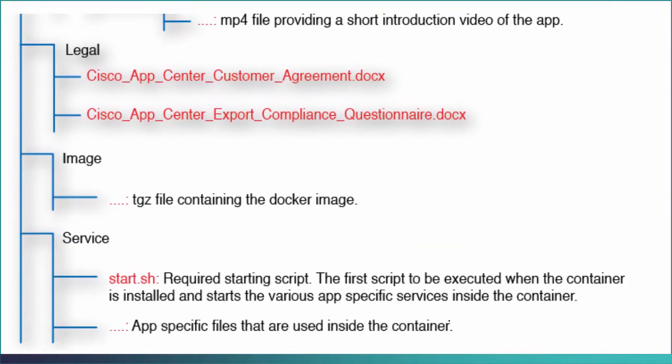For a stateful app, you also need to include the following two folders. The first is an image folder containing the Docker image for the application. A Docker image contains all the packages required by the app to implement the backend. And the second one is the service folder, which includes the start.sh file containing the first script that is executed after the Docker container is installed and starts the various app-specific services inside the container, and the app-specific files that are used inside the container.